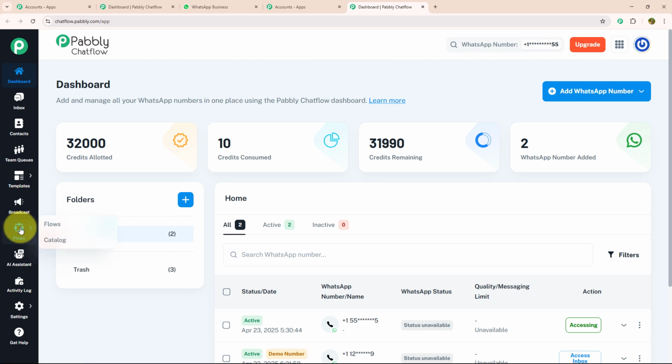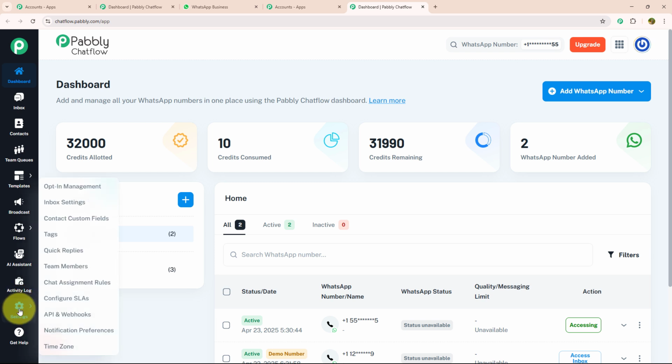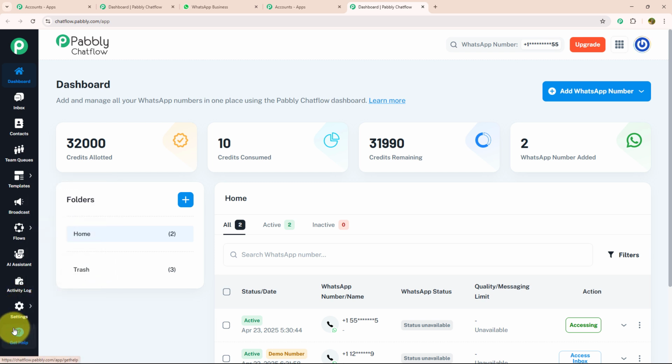After that, we have Flow, which is a powerful tool on Pabbly Chatflow to create a chatbot. Below that, we have AI Assistant, Activity Log, Settings, and Get Help. If you want to know each feature individually, we have linked a separate video for that in the description box. As we got to know about each feature, let's get started building the flow.